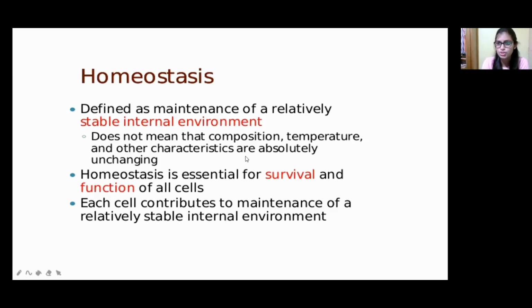Temperature, pH, and composition will fluctuate based on reasons such as climate or other unforeseen causes. Homeostasis helps to maintain the internal body temperature and internal body pH and regulate them in a specific manner. Homeostasis is essential for survival and function of all the cells.